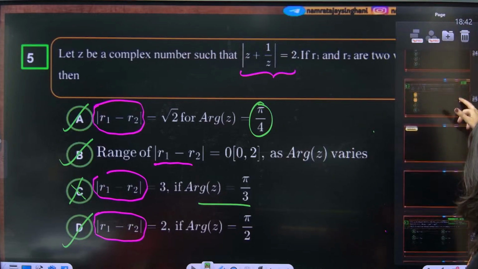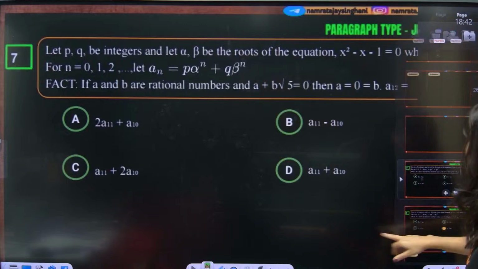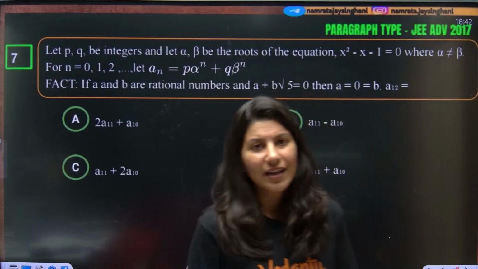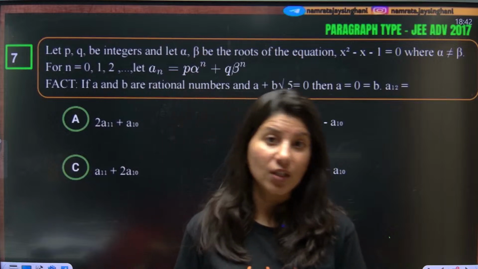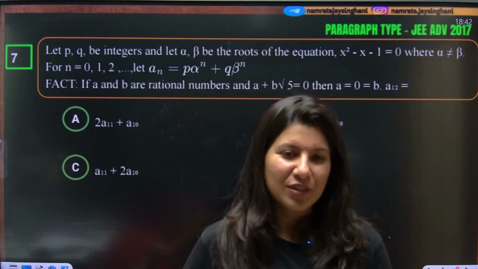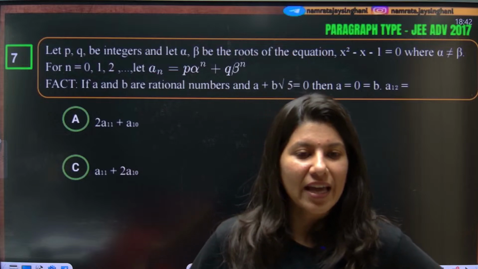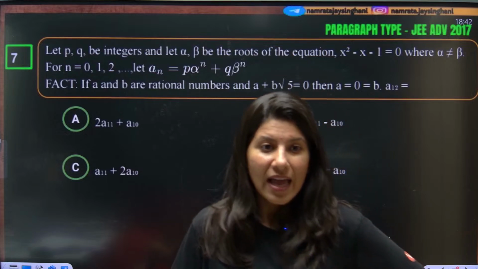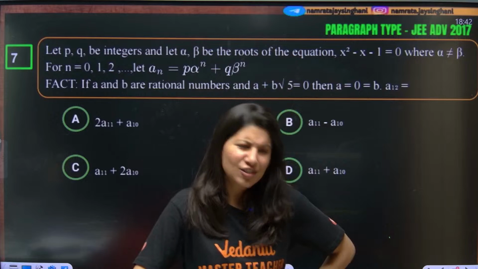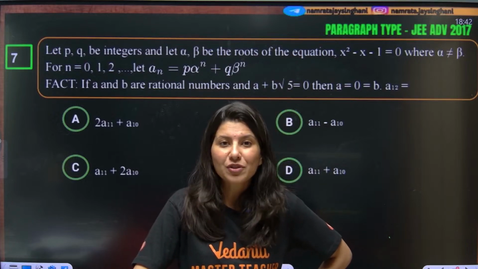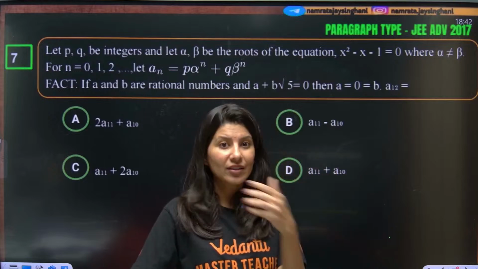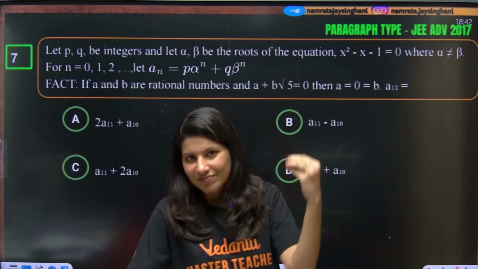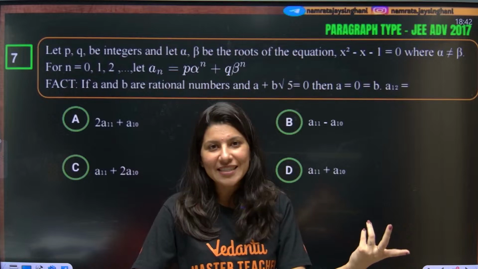The next problem is, I think, the easiest of all. This is JEE Advanced 2017, and it is based on Newton's formula. This was, I think, the very first time they gave a question from Newton's formula, and the majority of teachers were also doing this question with the general traditional method, but after that, JEE Main also started giving this question. Newton's formula is history, okay.